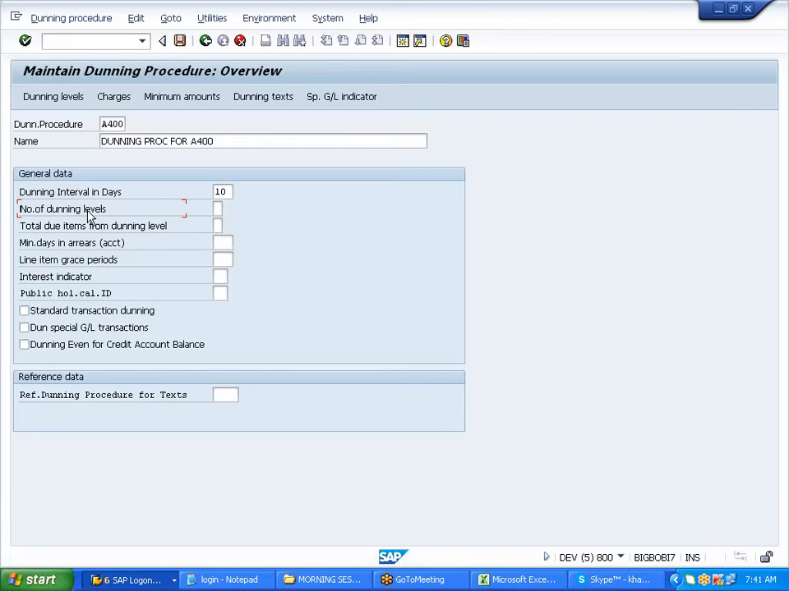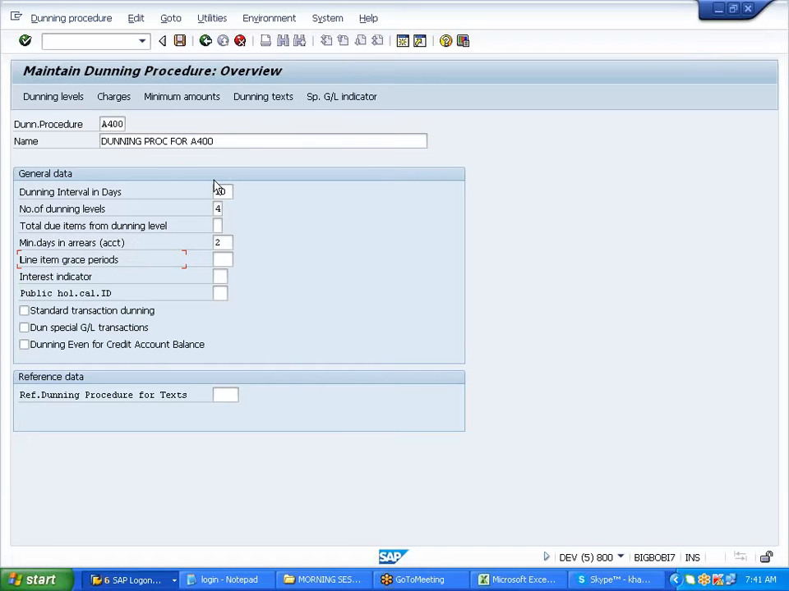Number of dunning levels means the number of notices that you want to send across to the late payer. Maximum you can send up to 9. I'm saying 4 notices. Minimum days in arrears should be a minimum of 5 days. Whoever is due. If you do not give it, it will pick up everything that is due immediately. Or minimum 2 days or minimum 10 days, whatever it is.